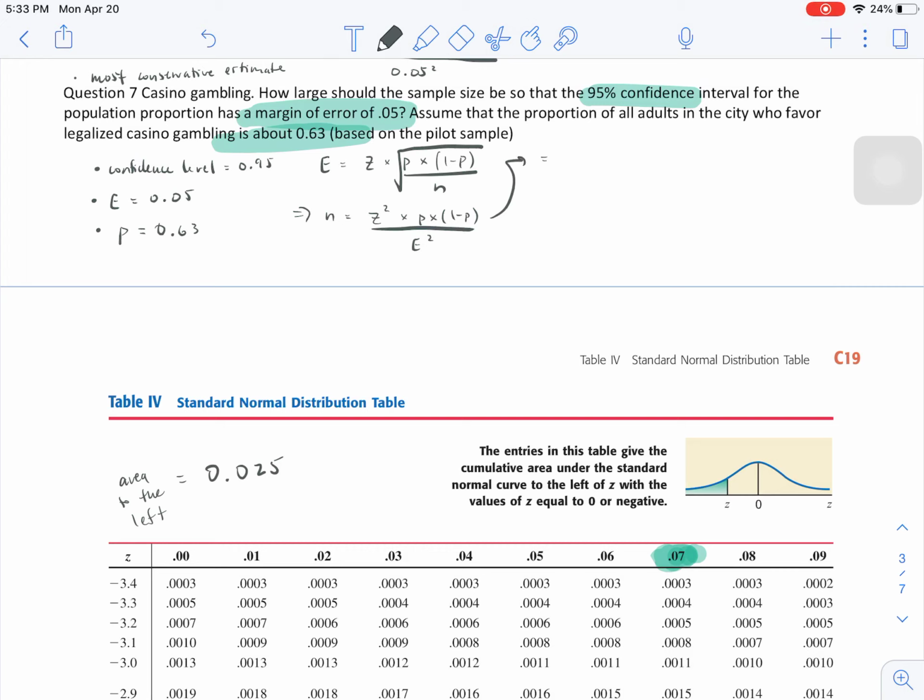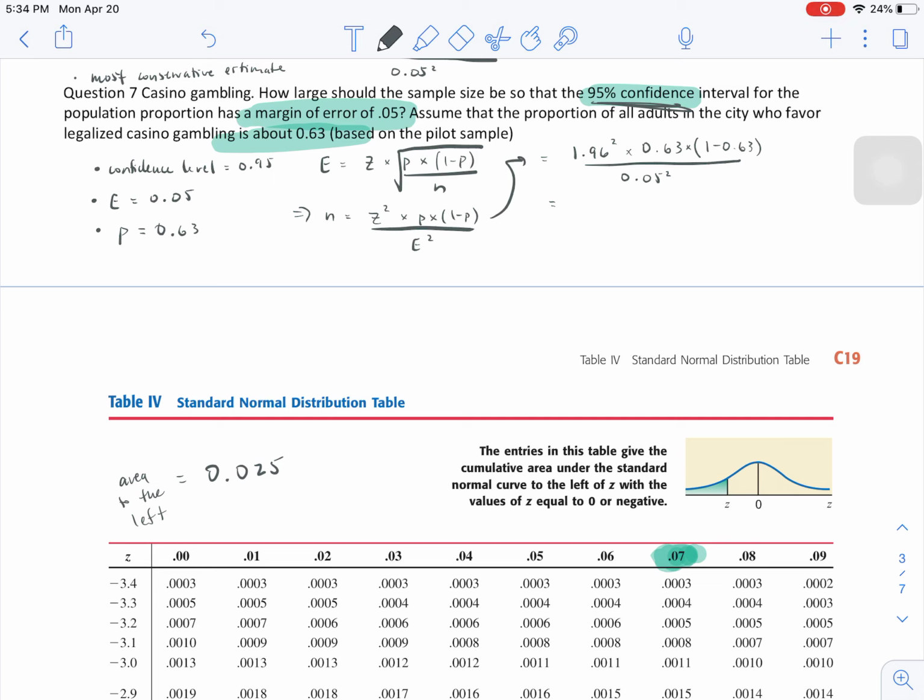I'm going to plug in, for a 95% confidence interval, that z-score is 1.96. My proportion here is 0.63. I'm going to multiply by 1 minus 0.63, and divide by my margin of error squared, so 0.05 squared. 1.96 squared times 0.63 times 0.37 divided by 0.05 squared.